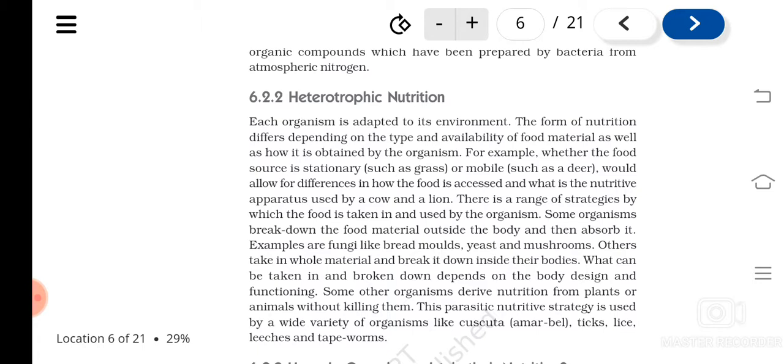Then the second will be that the assertion and reason are correct, but the reason is not the correct explanation of the assertion. Likewise, you have to find out what will be suitable here, and then select it.